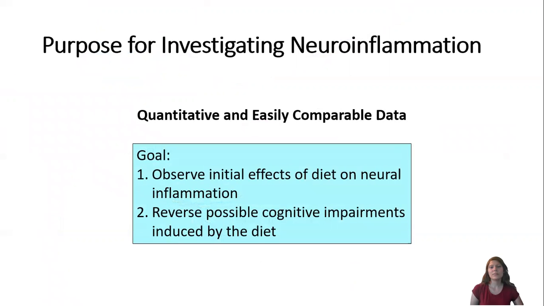What is the purpose of investigating neuroinflammation? Neuroinflammation will serve as a point of reference. It is our goal within this study to observe initial effects of diet on neuroinflammation, but also reverse possible cognitive impairments caused by the diet. We won't know if that reversal is successful unless we have easily comparable quantitative data. This will be given to us by investigating neuroinflammation specifically.